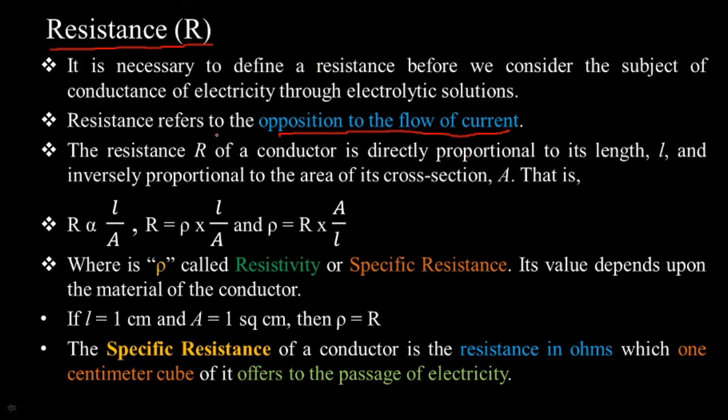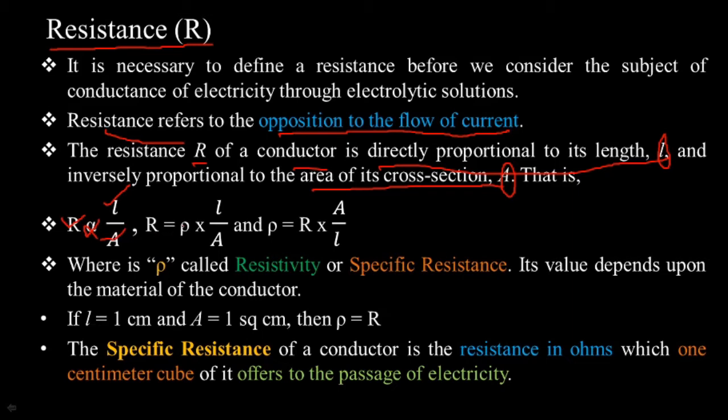Whatever the opposition to the flow of current, that is considered as resistance. And this resistance of a conductor is directly proportional to the length and inversely proportional to the area of its cross section A. So I simply write: R is directly proportional to the length L and inversely proportional to the area of cross section A.